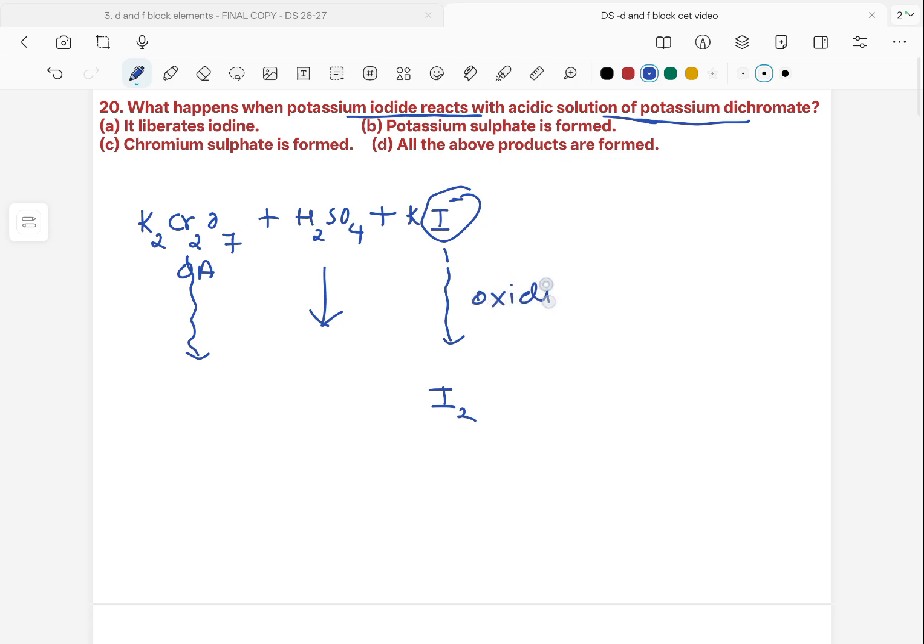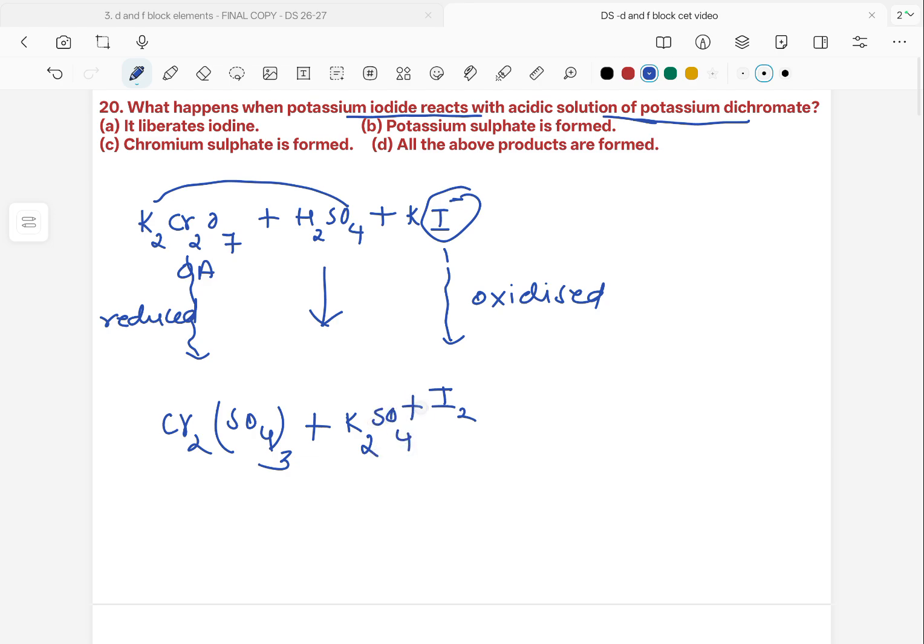This is oxidized, and this is reduced to Cr2(SO4)3, and it also forms K2SO4. Meaning here the final products are potassium sulfate and liberated iodine, and chromic sulfate is formed. When you look at the options, all are correct here. So our answer should be the D option.